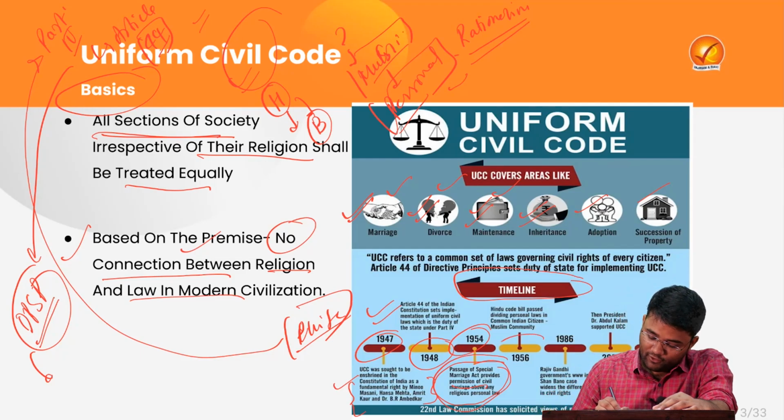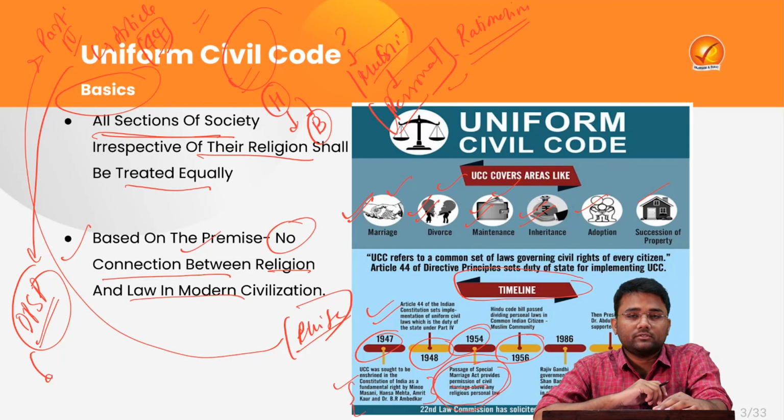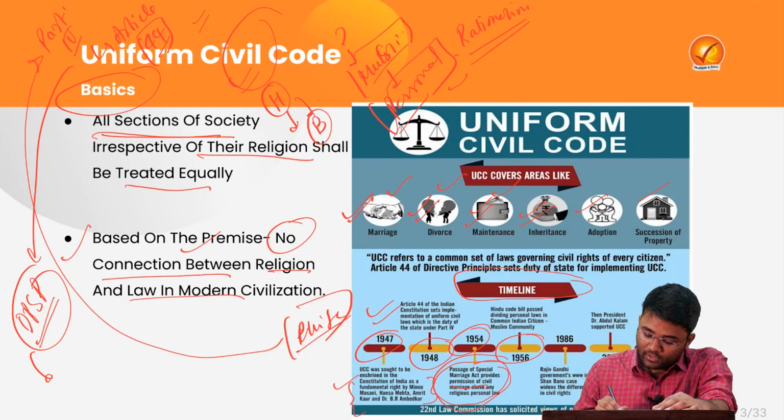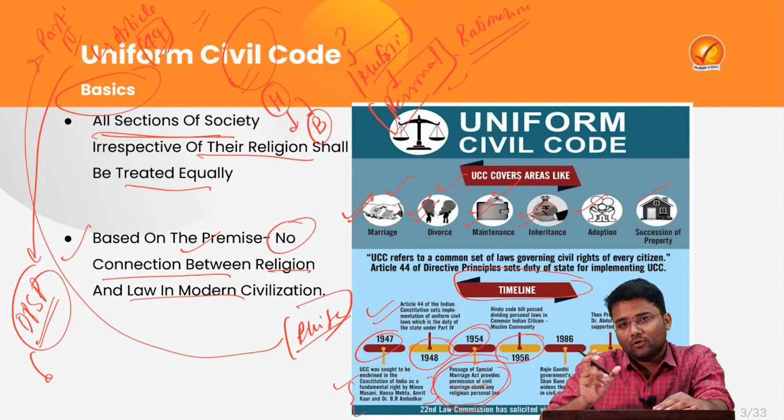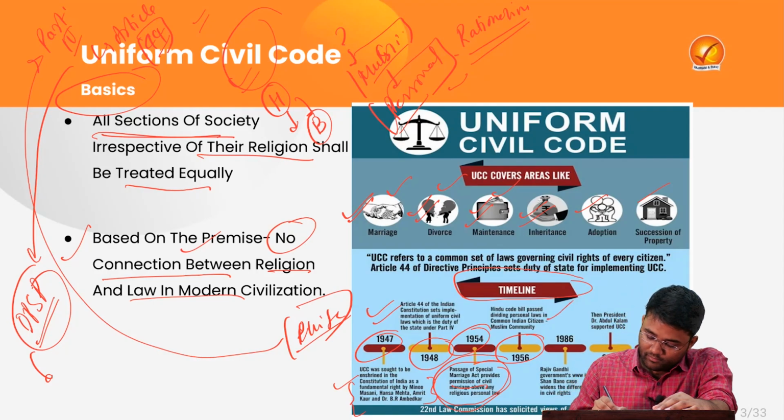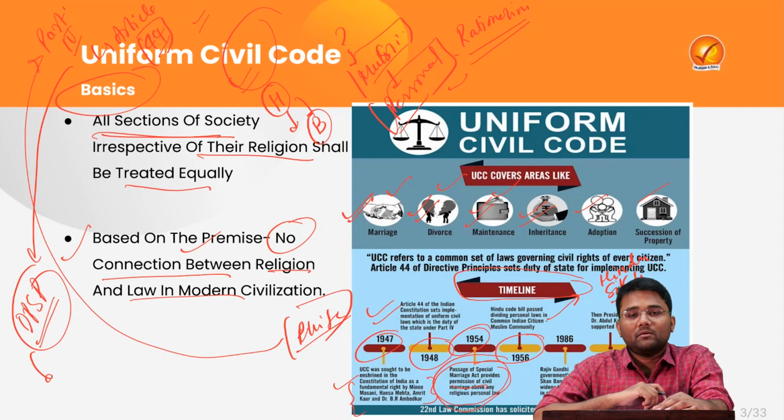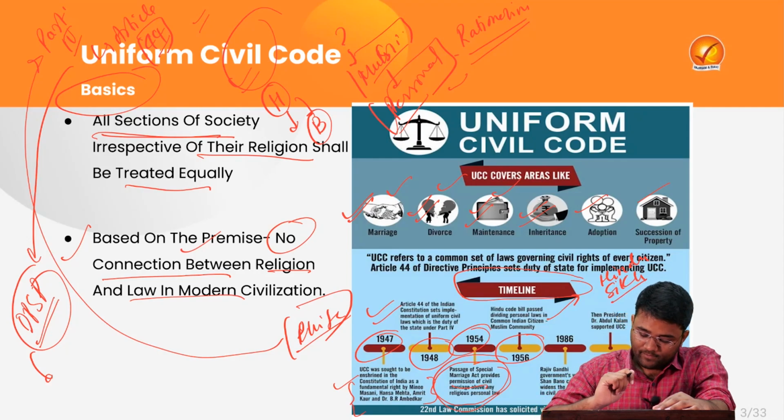Then in 1956, the Hindu Code Bill was passed, which divided the personal laws into common Indian citizen laws and Muslim laws. What does it mean? Under the common Indian citizens, this Hindu Code Bill was applicable to people belonging to the Hindu community, Sikh community and some other communities, and there were separate personal laws for the Muslim community.